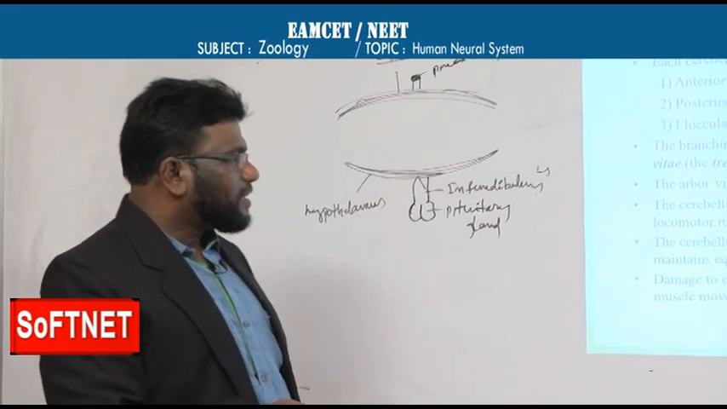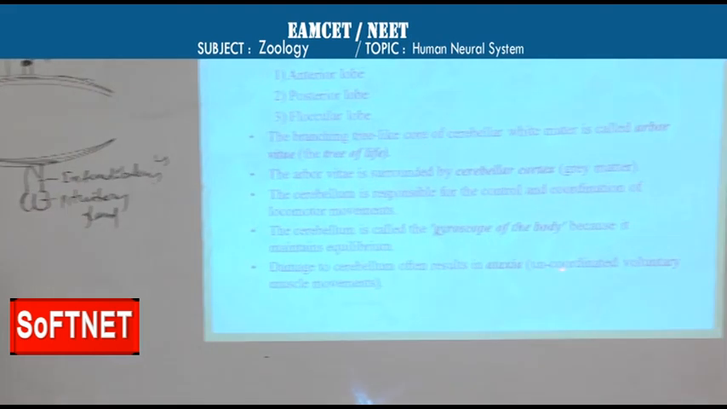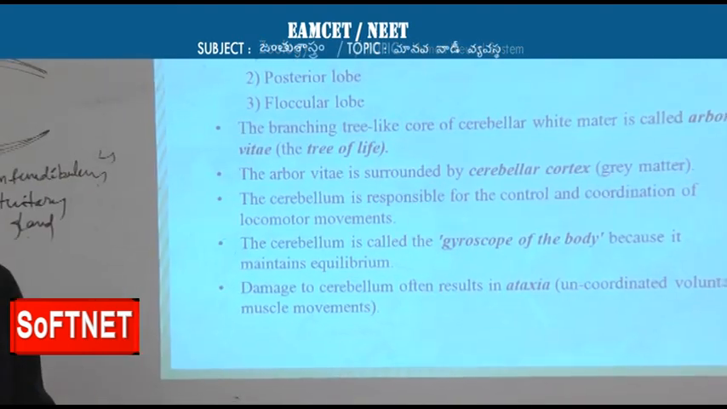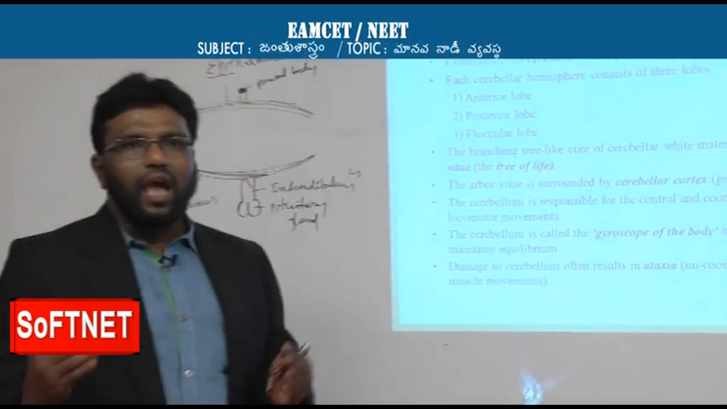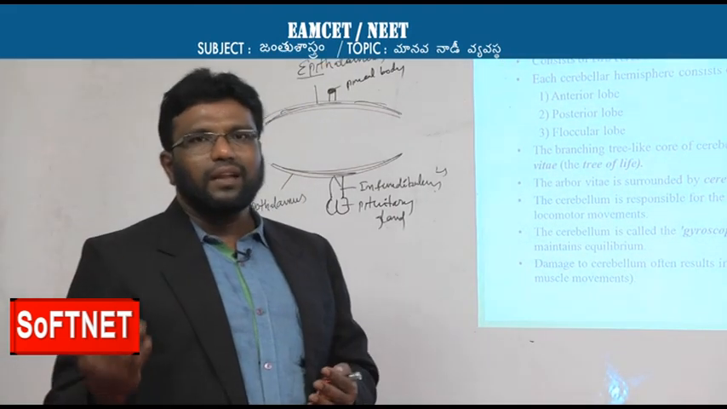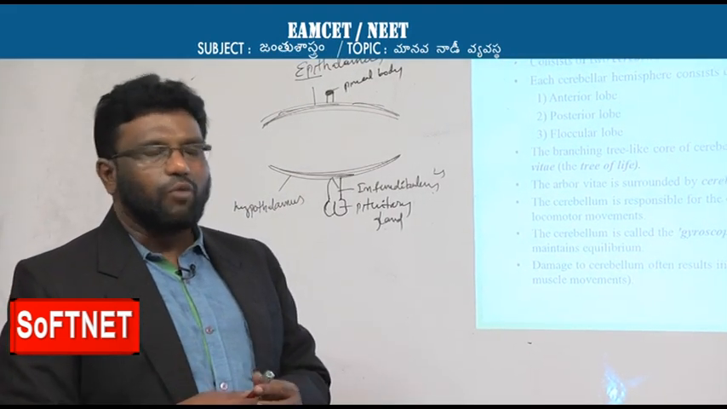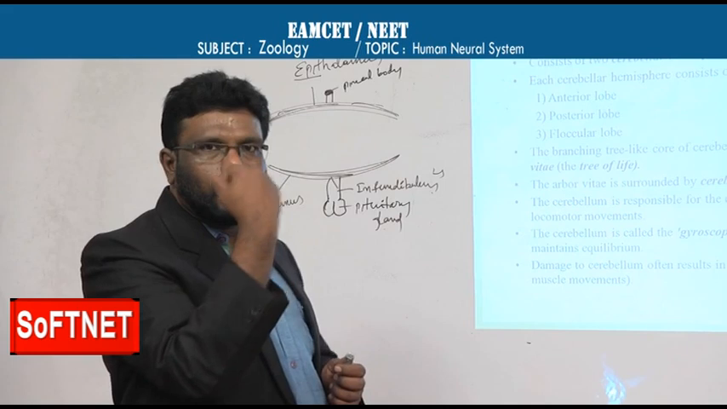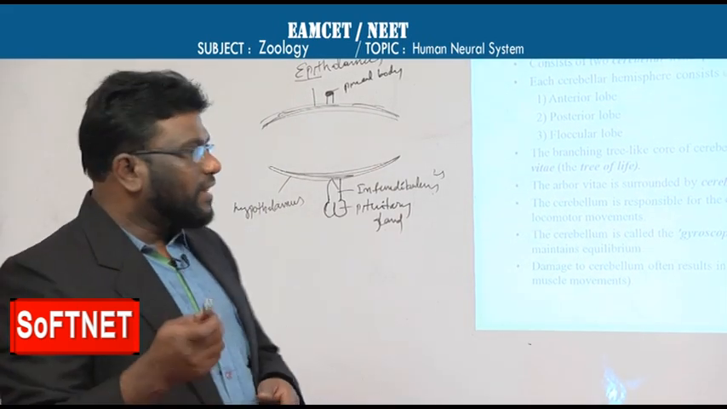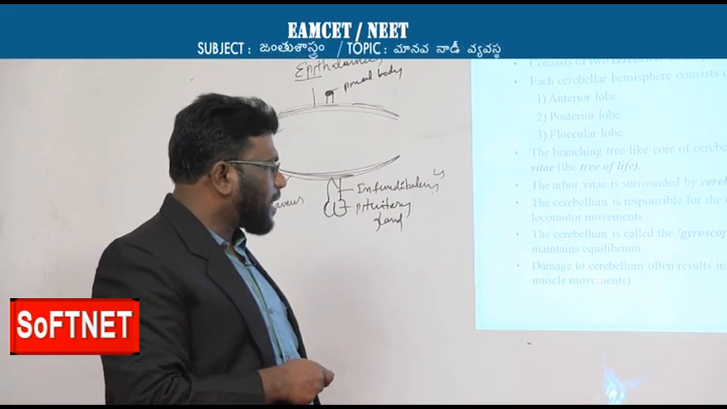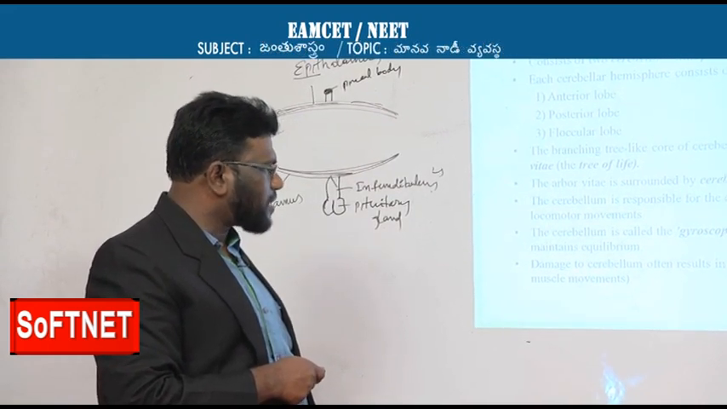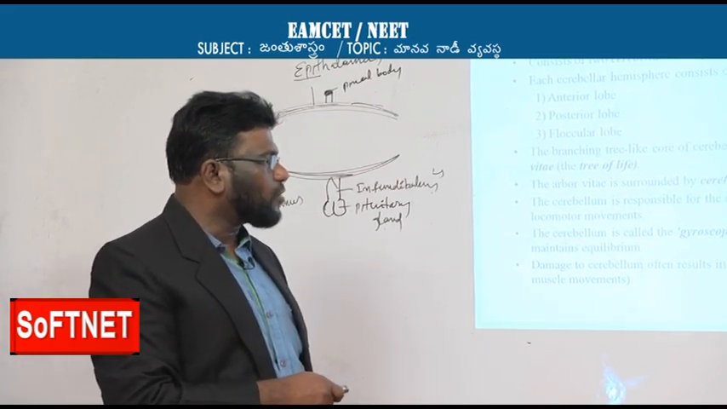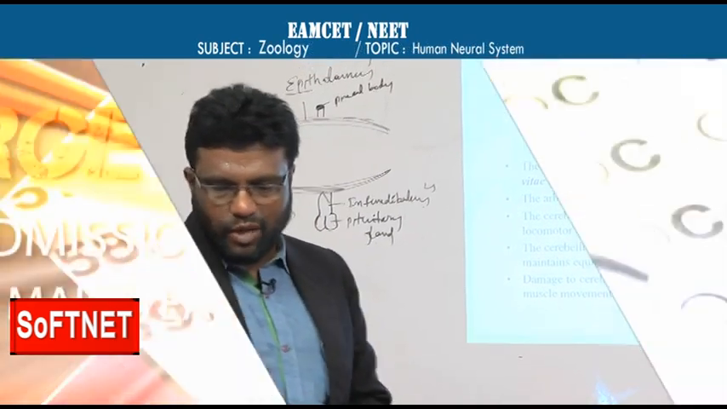Damage to the cerebellum often results in ataxia. Ataxia means uncoordinated voluntary muscle movements. Voluntary movements means if we wish to perform a particular function or activity, we can do that. Those kinds of functions are called voluntary functions or voluntary movements. If I want to stretch my hand like this, I can do it. These kinds of movements are called voluntary movements. That kind of movement will be lost when the cerebellum is damaged, and that condition is called ataxia. Ataxia means uncoordinated voluntary muscular movement.